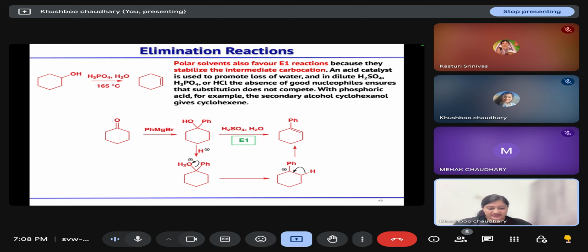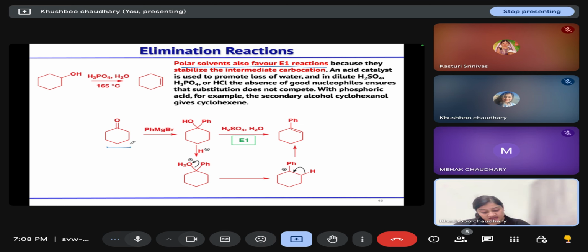Now the first example, polar solvents. If we are talking about solvents, polar solvents will favor the E1 reaction because the carbocation that is generated after the removal of the leaving group will be solvated by the solvent, which helps in the stabilization of that carbocation and increases the rate of the E1 mechanism.